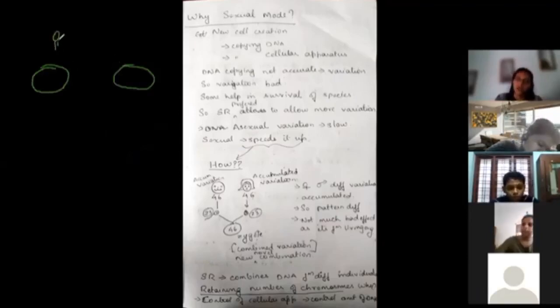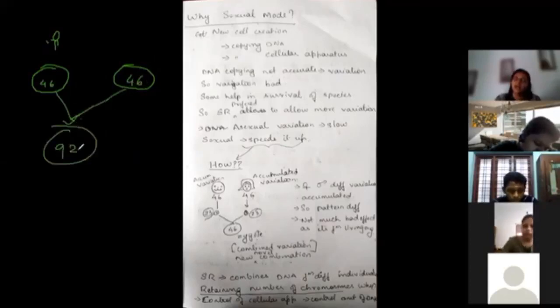Now, one important thing in sexual reproduction is retaining the number of chromosomes. Say normally in human beings, in males we have 46 chromosomes, and in females, obviously 46 chromosomes. So if they are going to combine as part of sexual reproduction, we end up having 92 chromosomes.